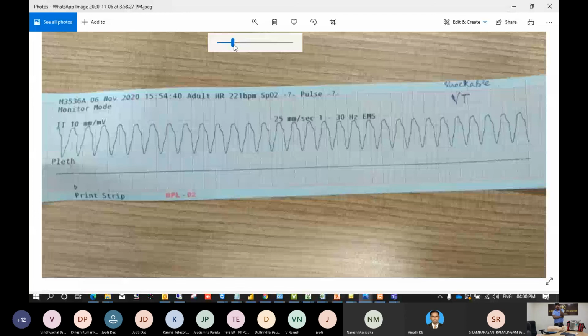Okay. So suppose you connect the monitor. When you see this rhythm, you check the carotid pulse, because pulseless ventricular tachycardia is a shock rhythm. Not pulsed tachycardia. You see that this rhythm is ventricular tachycardia, at that time you check the pulse. Pulseless electrical activity is not a shock rhythm. Got it? Okay. So next we'll go for the further treatment.